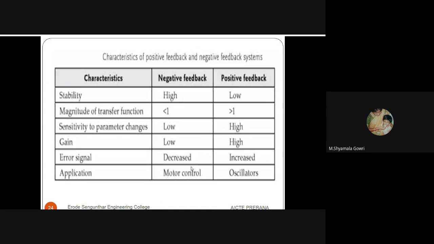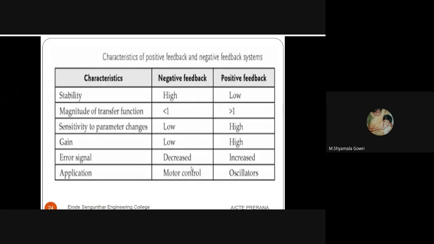See, the characteristics of positive and negative feedback are given. The stability for negative feedback is high, and for positive feedback it is low. The magnitude of the transfer function is less than 1 in the case of negative feedback, and greater than 1 in the case of positive feedback.